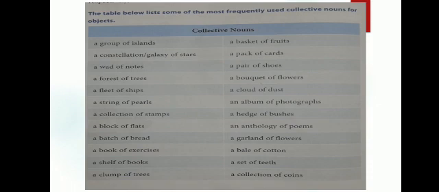A group of islands, a constellation or galaxy of stars, a wad of notes, a forest of trees, a fleet of ships, a string of pearls, a collection of stamps, a block of flats, a batch of bread, a book of exercises, a shelf of books, a clump of trees, a basket of fruits, a pack of cards, a pair of shoes, a bouquet of flowers, a cloud of dust, an album of photographs, a hedge of bushes, an anthology of poems, a garland of flowers, a bale of cotton, a set of teeth, a collection of coins.